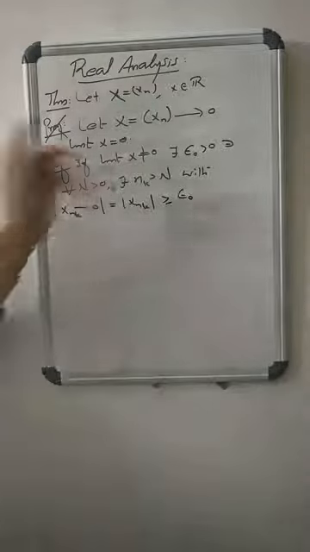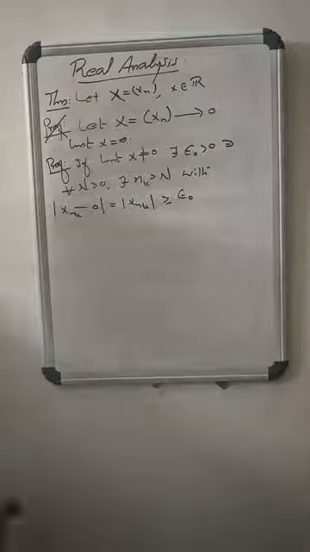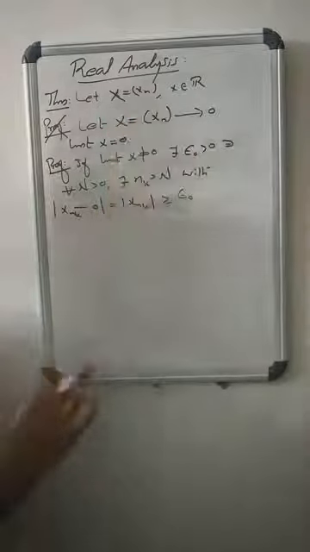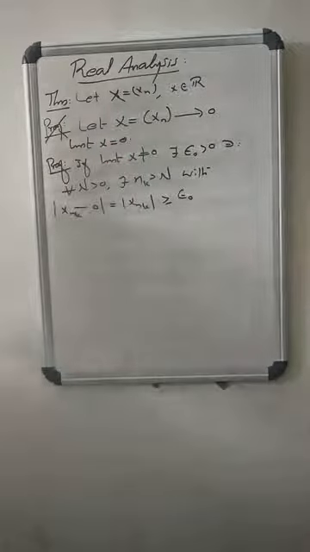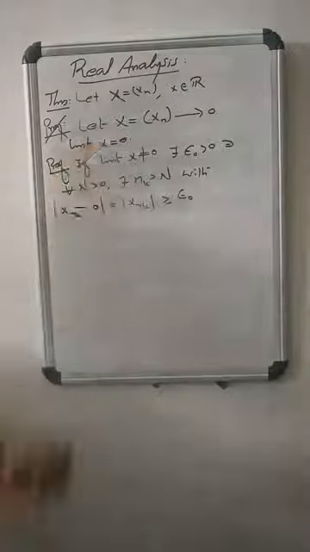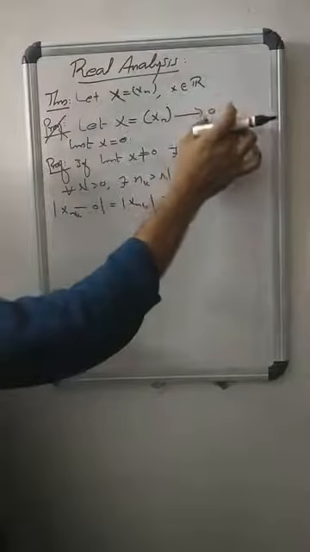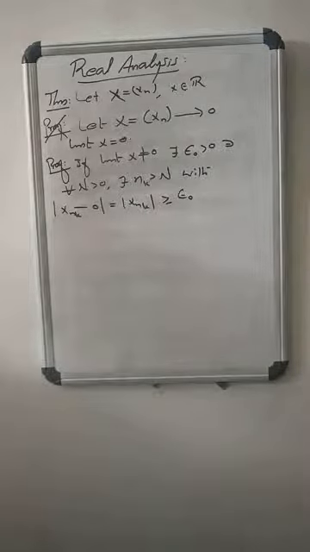Listen, the problem is: let x equals xn be a sequence of real numbers such that every subsequence of xn converges to 0, then show that limit x equals 0. That's nothing but a corollary of the previous result.